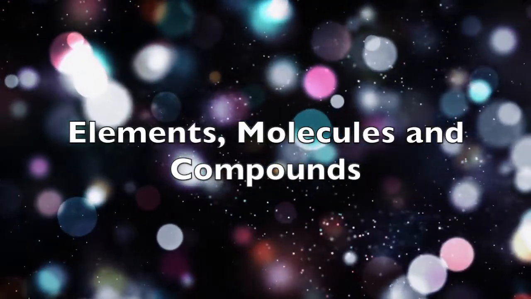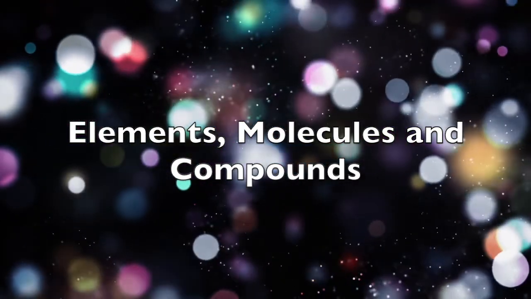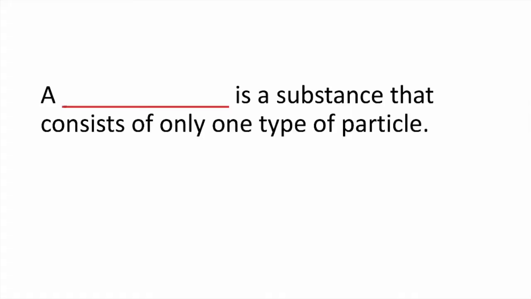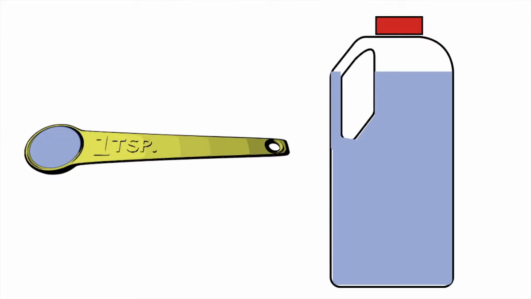In this video, we will be talking about elements, molecules, and compounds. A pure substance is a substance that consists of only one type of particle. With a pure substance, the properties of that substance are the same no matter how much of the substance you have. For example, a teaspoon of water and a gallon of water both have the same chemical and physical properties.